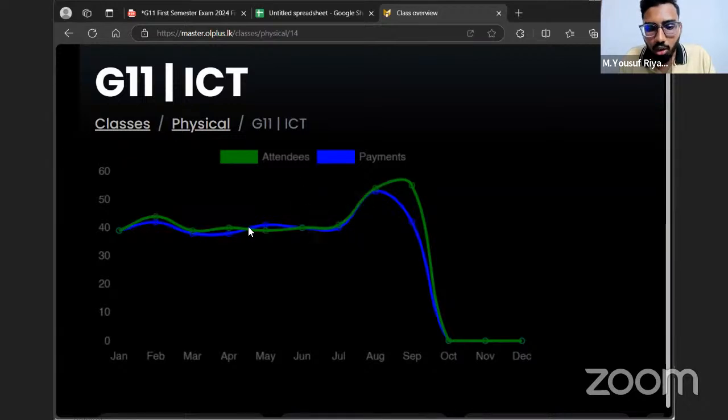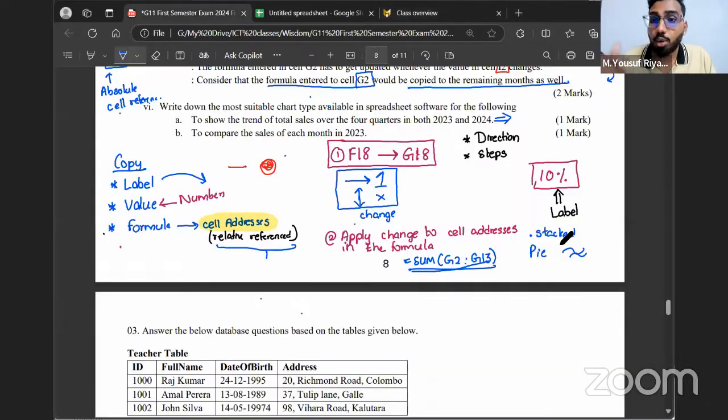Now, in your syllabus, by default, you have learned only one line of variation. There is something called a stacked chart where you can include multiple ones, but you have not learned that in your syllabus. If you create a stacked chart, you can have one color for one line and another color for another line. In my scenario, green is for attendance and blue is for payments. This is available only in a stacked chart: stacked bar chart, stacked line chart, stacked column chart.